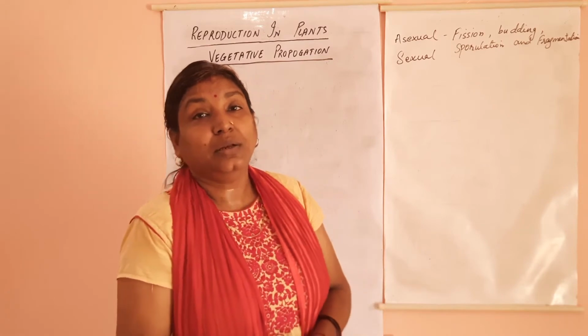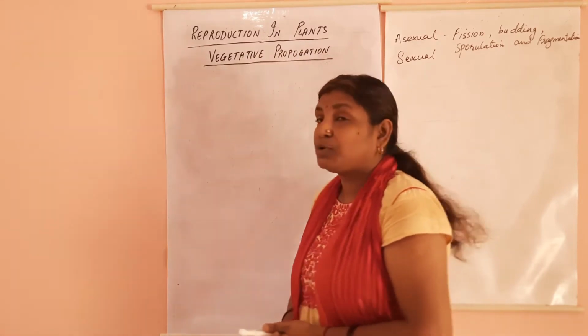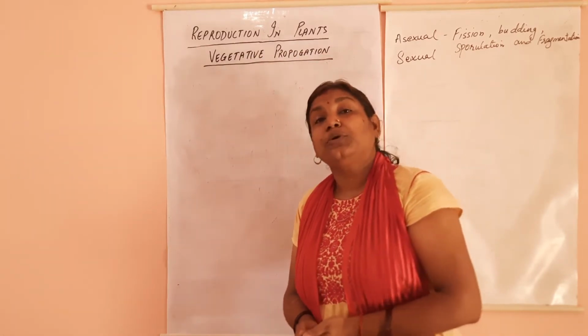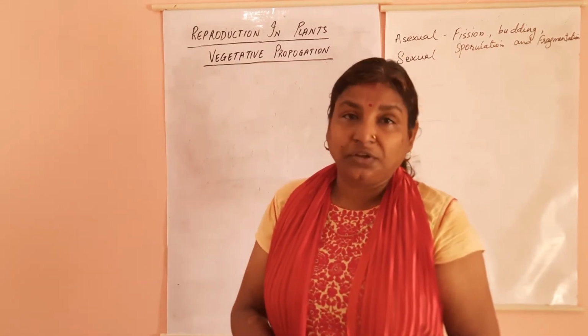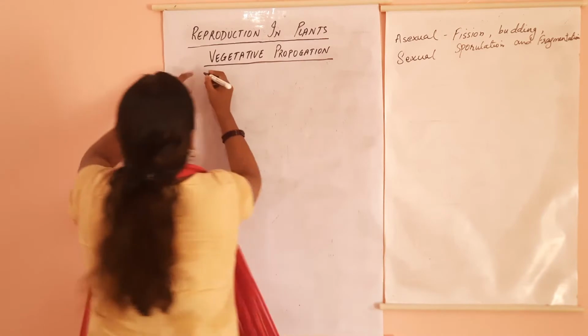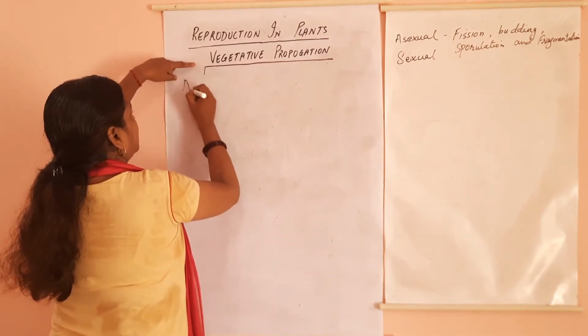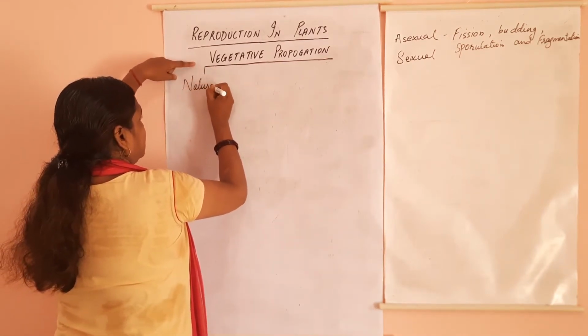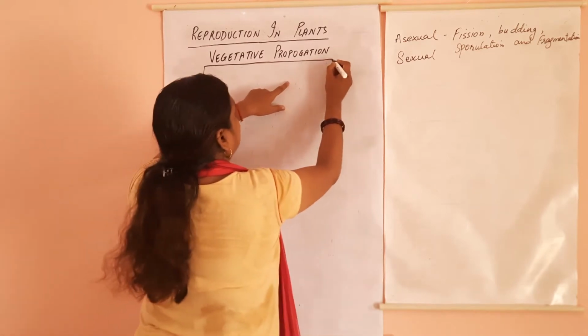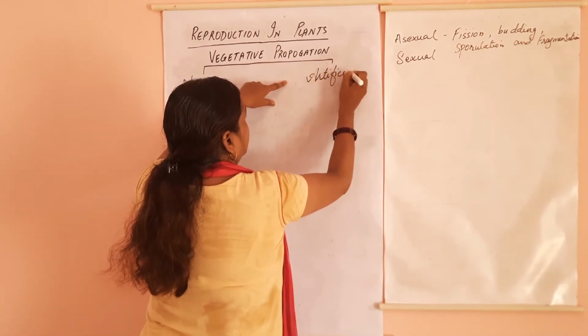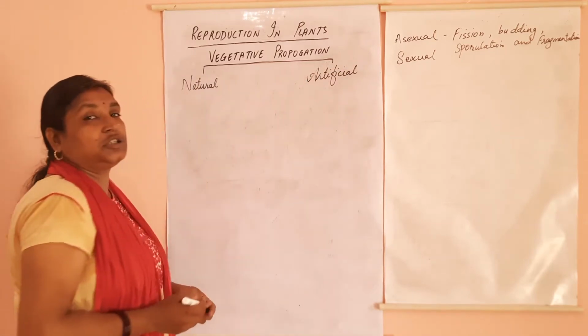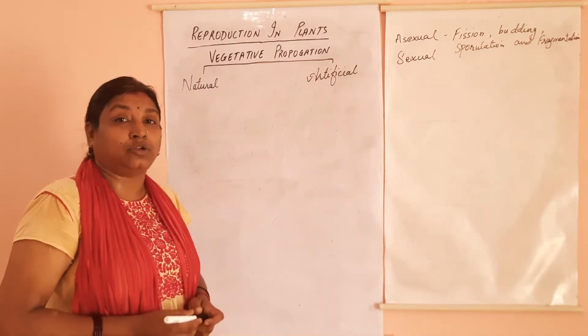So let's begin with the different types of vegetative propagation. Vegetative propagation occurs naturally, and we can carry it out artificially also. So first of all, natural vegetative propagation, and next is artificial vegetative propagation, which is done manually.